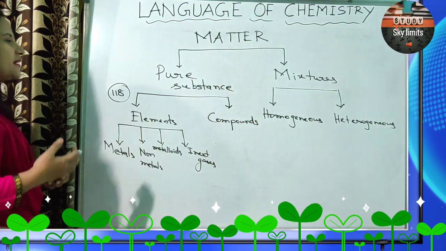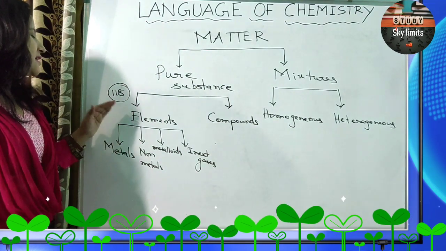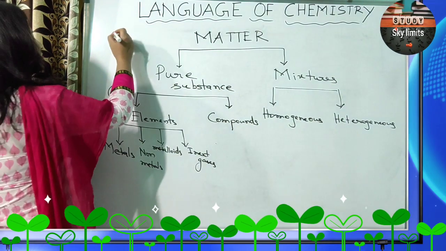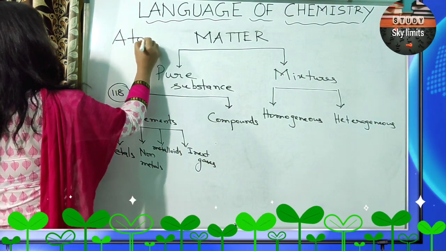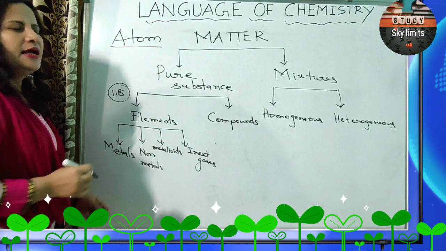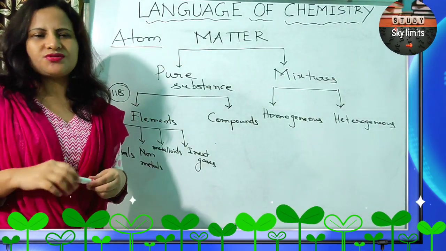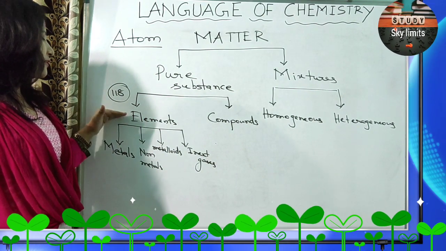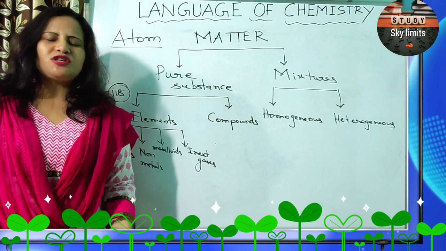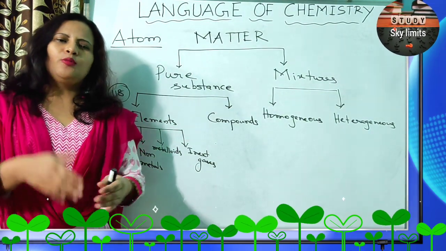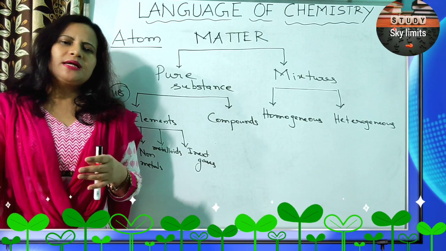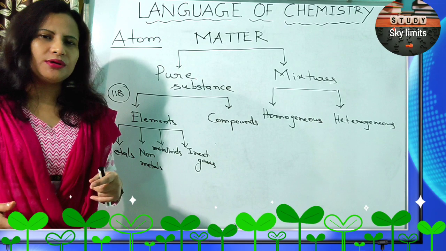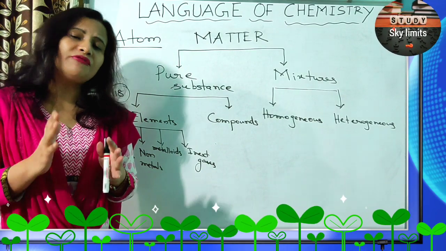So now let us come to the various concepts related to elements and compounds. The first thing that comes to my mind is the atom. It's a very common word in chemistry. You have read that elements are composed of atoms of only one kind. That means if you take a piece of gold and break it into smaller particles, the last particle, which is the atom, has all the properties of gold.